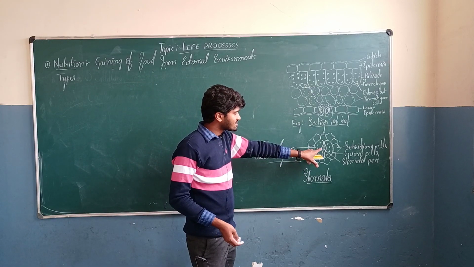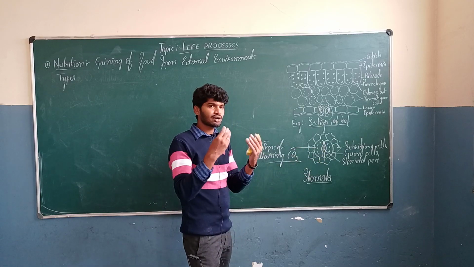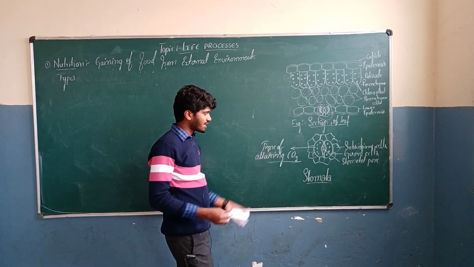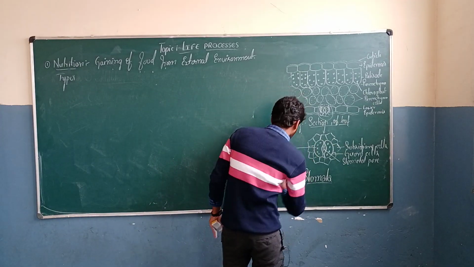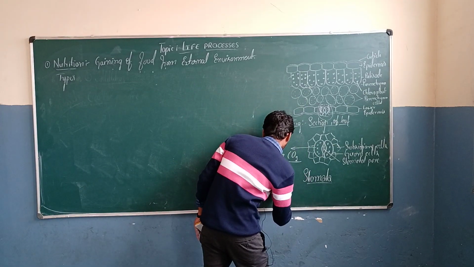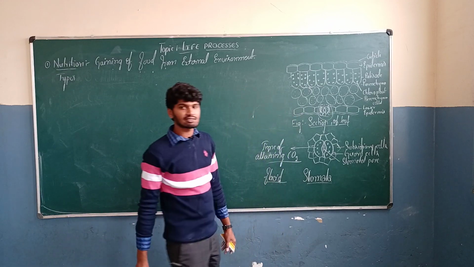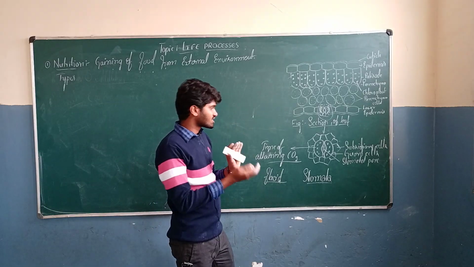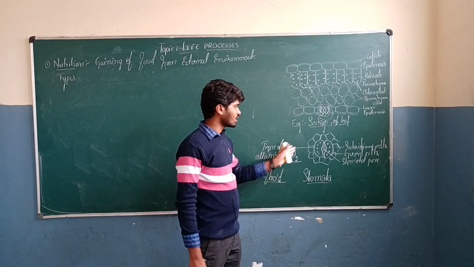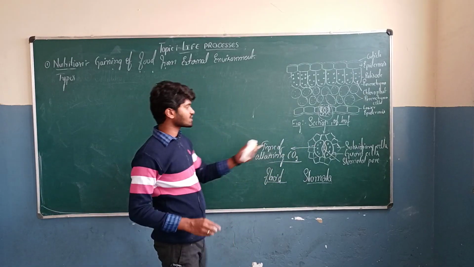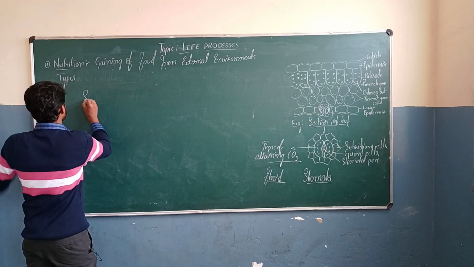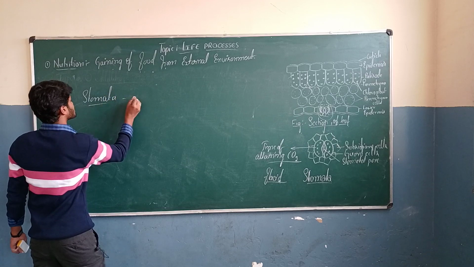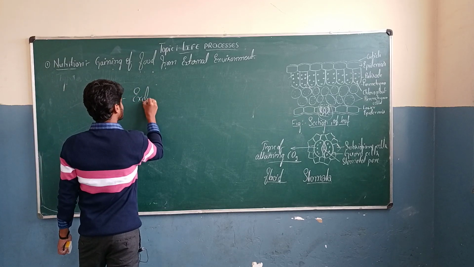That's why they receive carbon dioxide from the outer environment. After receiving the carbon dioxide, they become flaccid or flat. The flaccid condition of guard cells denotes the closing of stomata. The turgid structure of guard cells denotes opening of stomata. The stomata help in exchange of gases.